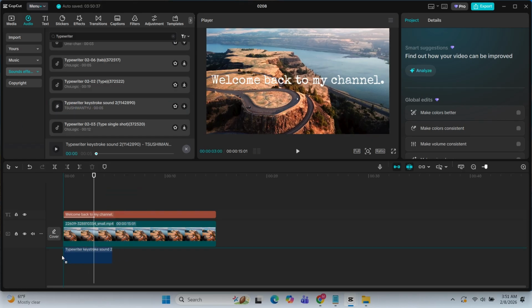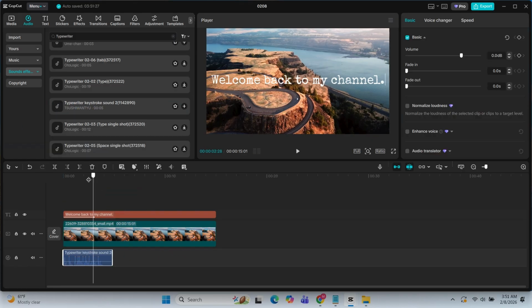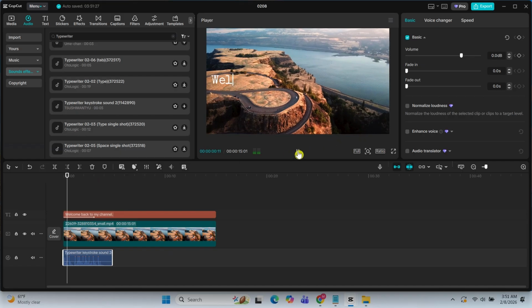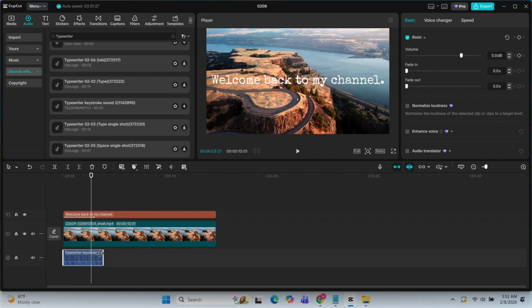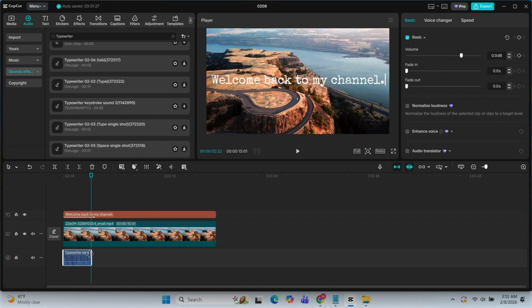Once you find your desired sound effect, add it to the timeline. Now, adjust the duration of the audio so it matches the text animation.